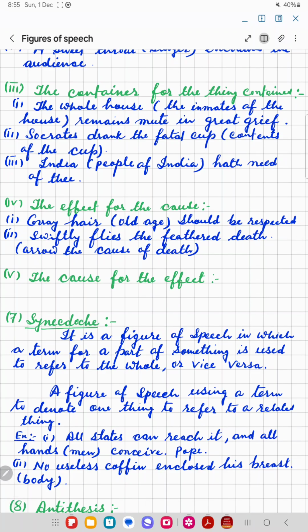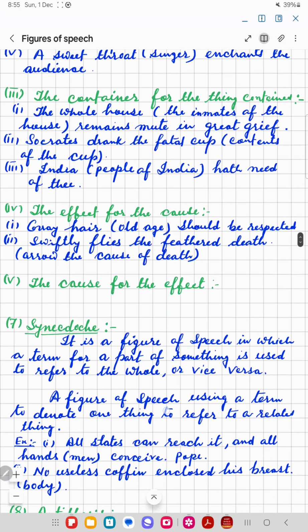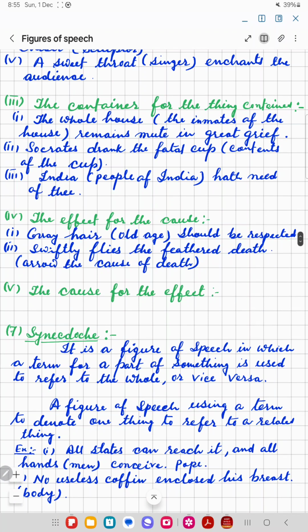In my next video, I will discuss some more of the topics, but let's do the last one. Synecdoche. It is a figure of speech in which a term for a part of something is used to refer to the whole or vice versa. A figure of speech using a term to denote one thing to refer to a related thing.